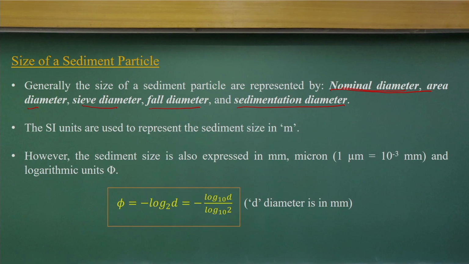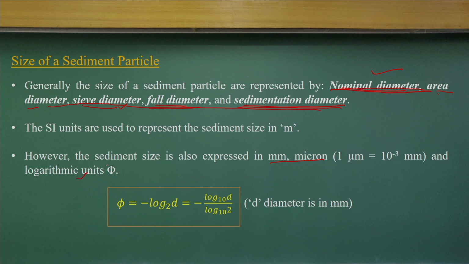Looking at that, we define the sediment with five different diameters: nominal, area, sieve, fall, and sedimentation diameters. And most of the time we don't define the sediment only in terms of millimeters or micrometers,